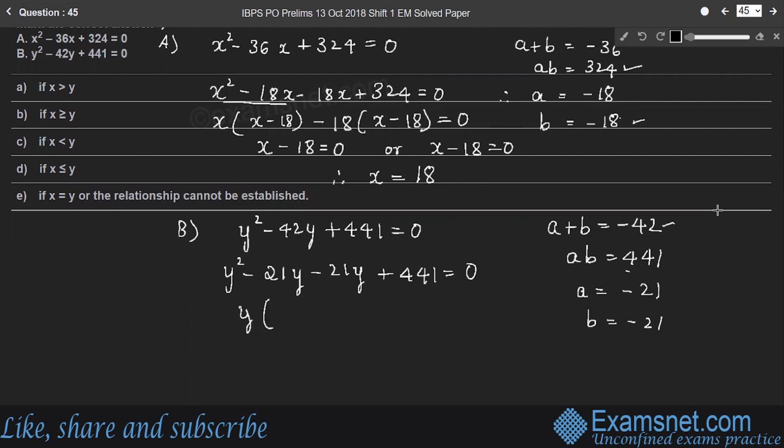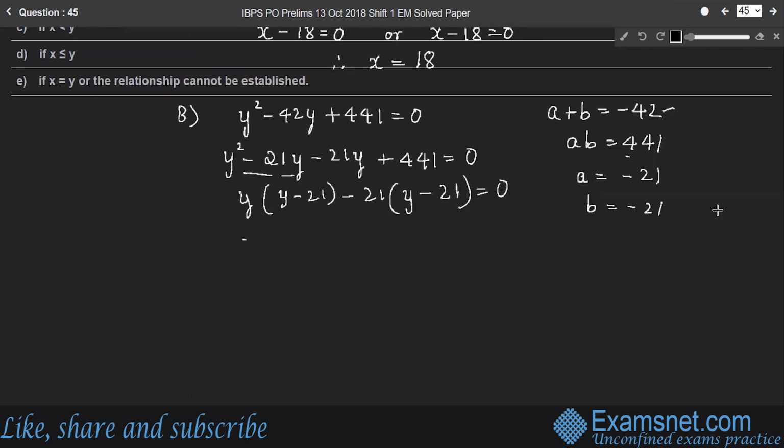So here y is common in the first two terms: y into y minus 21. In the last two terms, minus 21 is common. The remaining term is y minus 21 is equal to 0. Right? Therefore, y minus 21 is 0 or y minus 21 is 0. Therefore, there is only one value for y, which is 21.